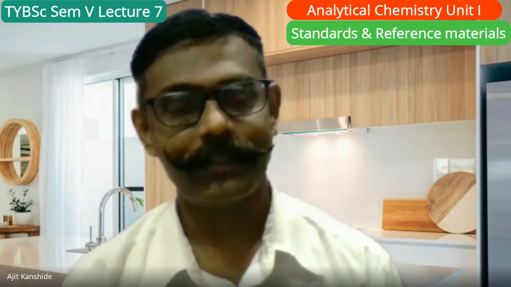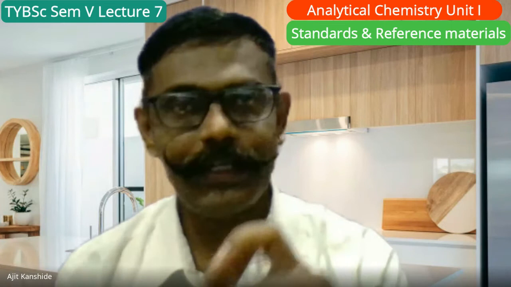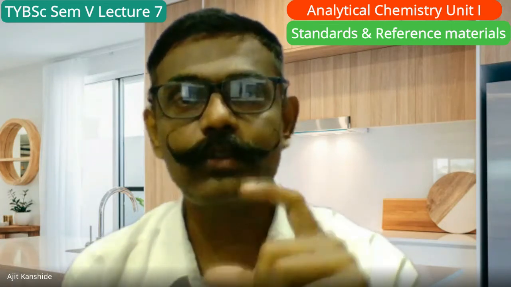I want to know the answer from you. There is one acid, solid in nature, and we use that acid for standard solution preparation, or we use it to standardize NaOH or any basic compound. So what is the name of that acid, which is a primary standard?